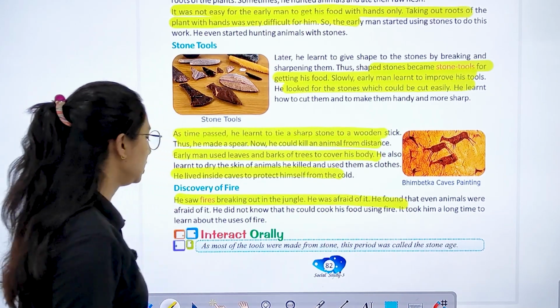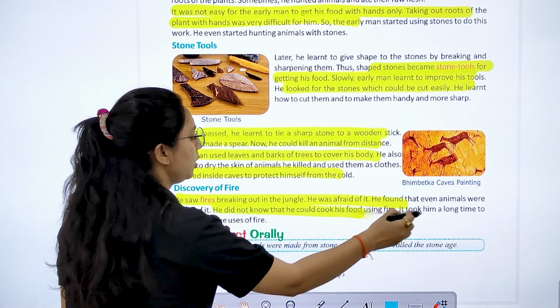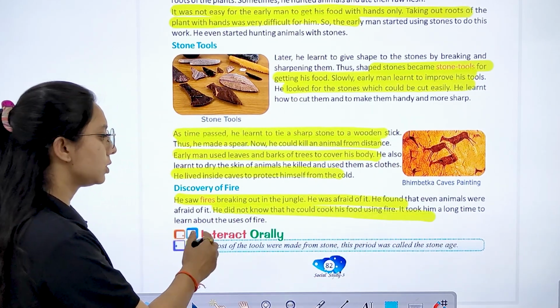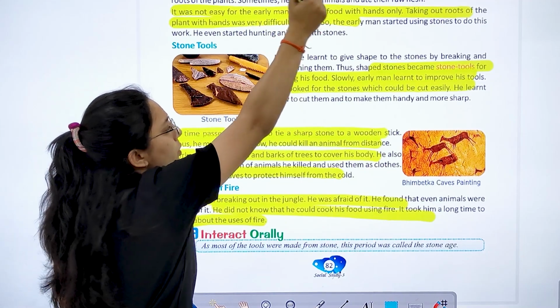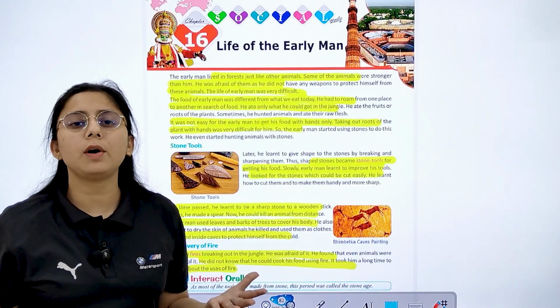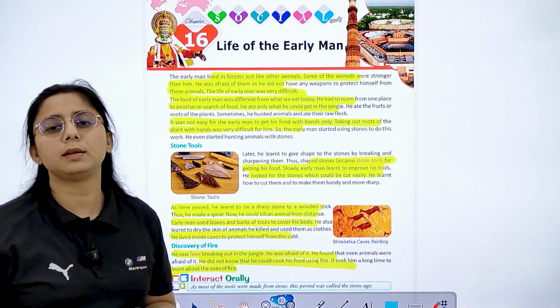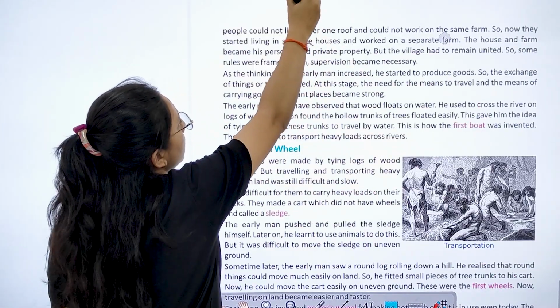Discovery of fire. He saw fire breaking out of the jungle. He was afraid of it and he did not know how to cook the food using fire. It takes long time to know the uses of fire. ठीक है? उन्होंने क्या करा? With the help of fire, they protect themselves from harsh climate. जो इतना harsh climate था उससे protect करते थे अपने आप को.